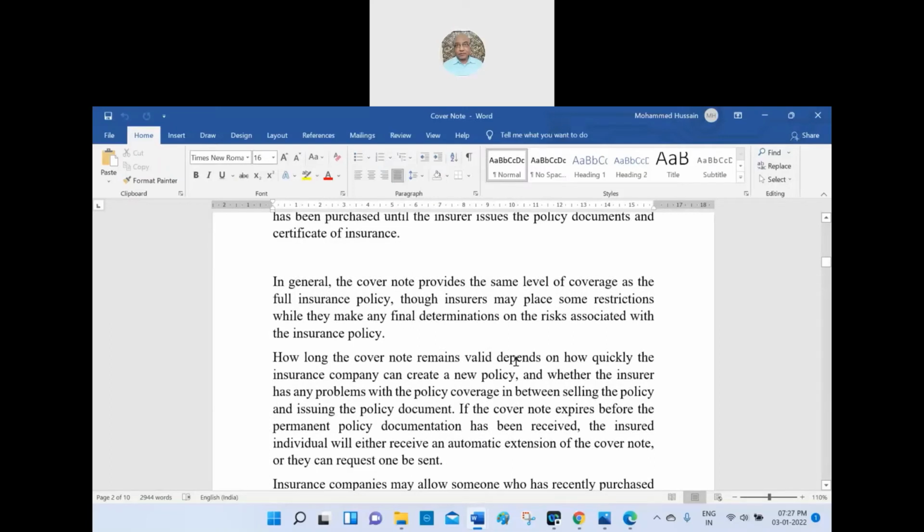In general, the cover note provides the same level of coverage as the full insurance policy.